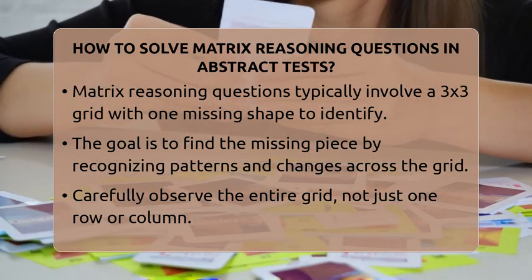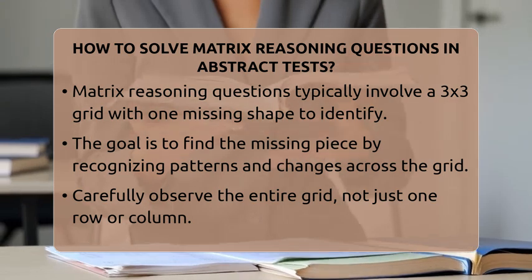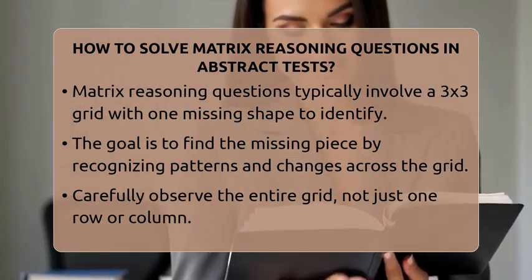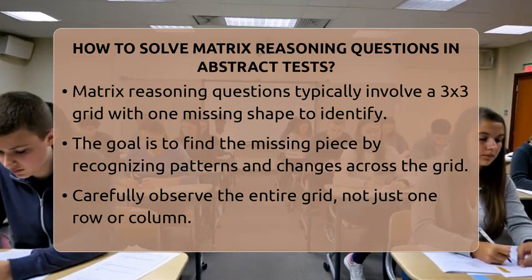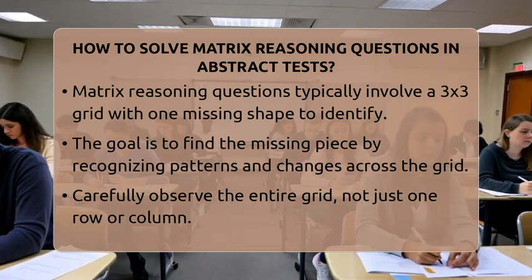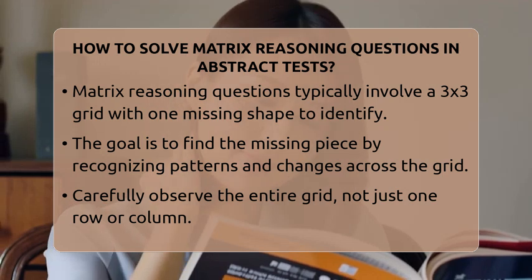logically. These questions usually show a 3x3 grid with one shape missing, and your task is to pick the correct shape to complete the pattern. The key is to understand how shapes change from one part of the grid to another.